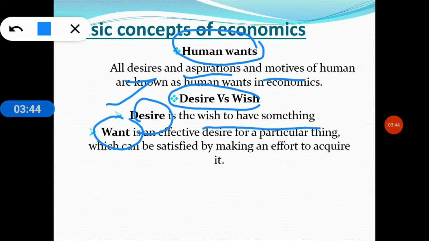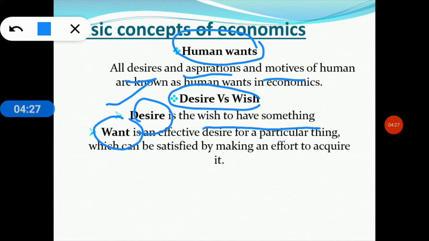For example, if I desire to have an iPhone 12, this is my desire phenomenon, and I can't make payment for my iPhone 12, which is not affordable by me. So the iPhone 12 is my desire phenomenon. And my desire would become my want when I can make payment for purchasing the iPhone 12. Clear?